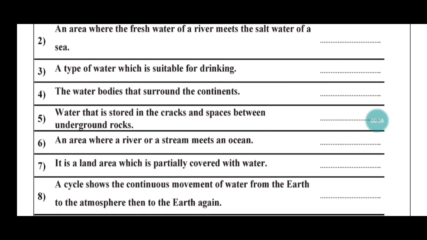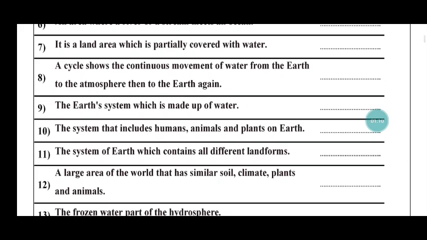Number six, an area where a river or a stream meets an ocean. Estuary, yes. Number seven, it's a land area which is partially covered with water. Wetland. Super. Number eight, a cycle shows the continuous movement of water from the earth to the atmosphere, then to the earth again. Water cycle, yes.